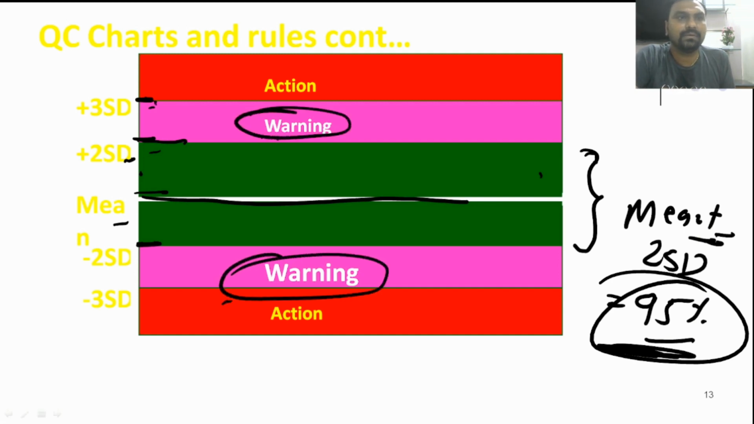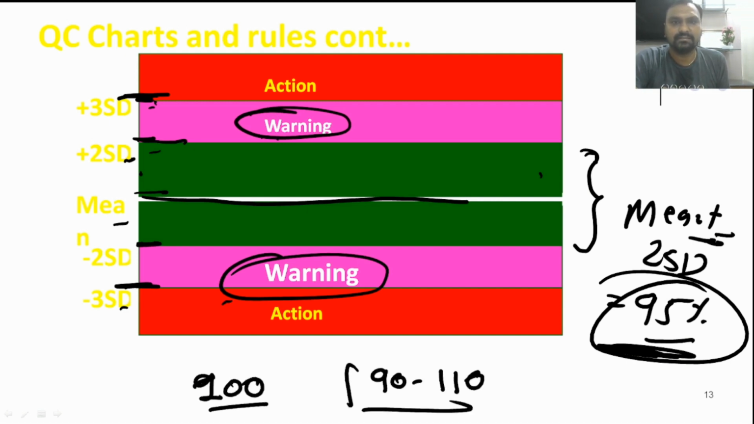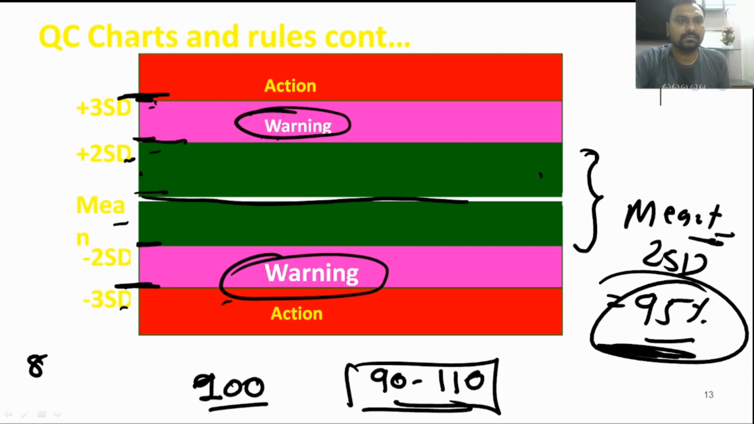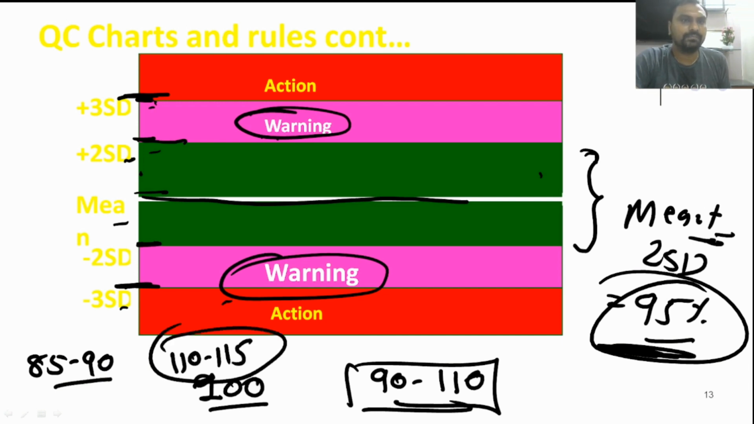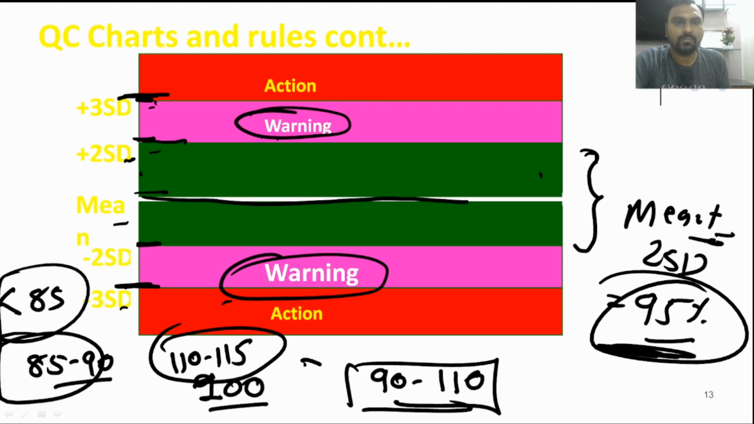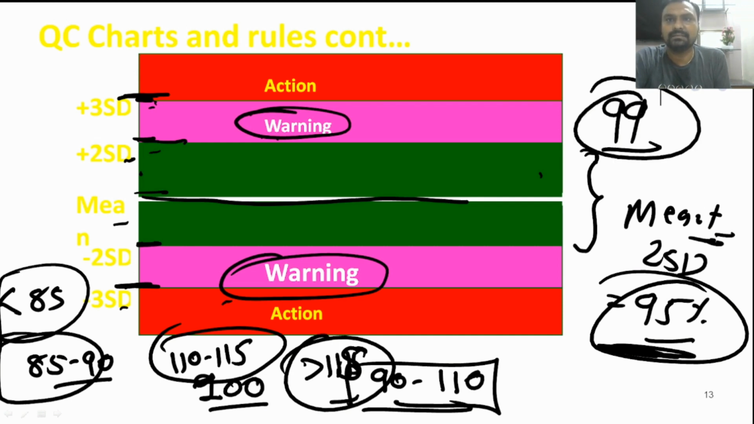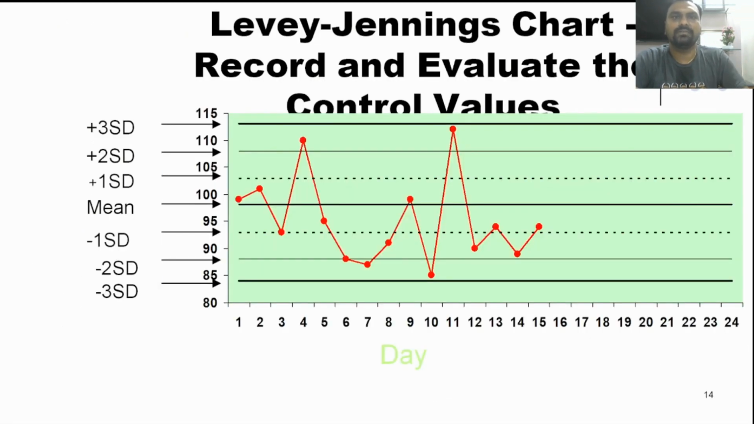Okay, but if our result is outside 3 SD, as in this example where the mean is 100. If our result is 90 to 110, it is fine. Okay, but if our result is between 85 to 90 or 110 to 115, that is a warning sign. But if our result is less than 85, that is less than minus 3 SD, or more than 115, that means a 99% chance that the result is incorrect, and only a 1% chance that the result is correct. So it is not accepted. Okay, so this is the importance of Levey-Jennings charts.